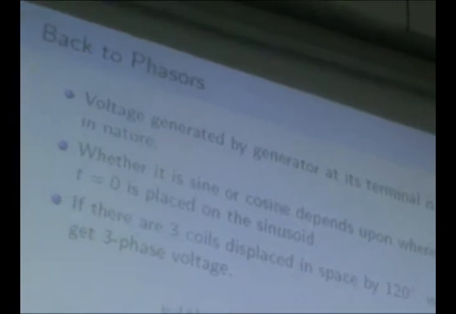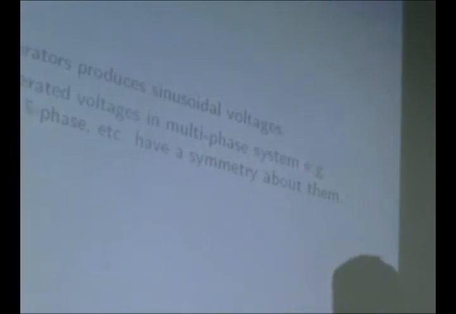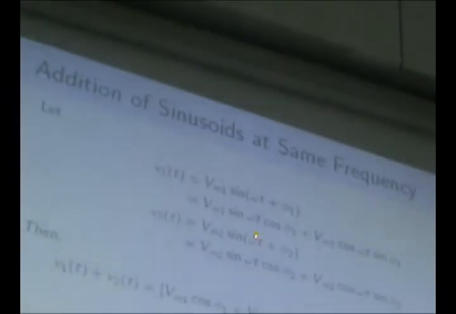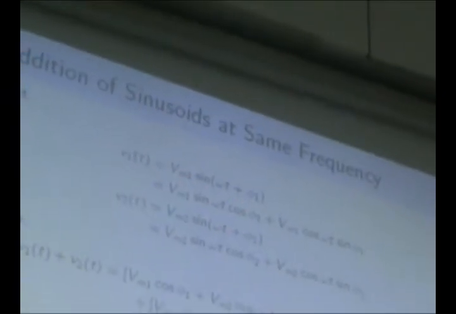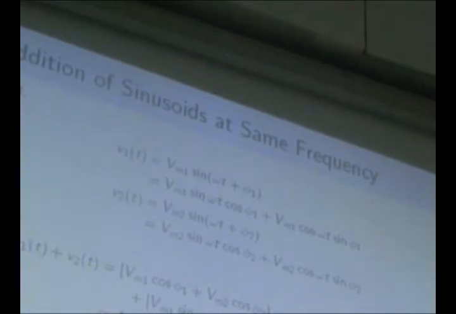These are the three phase supplies, the generated voltages that we talked of yesterday and the day before yesterday. We said that sinusoids have basically two things, amplitude and angle. If the frequency is constant, then there are only two things which characterize a sinusoid: the magnitude and the angle.